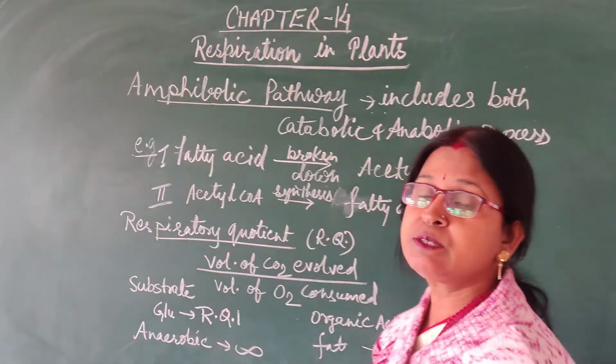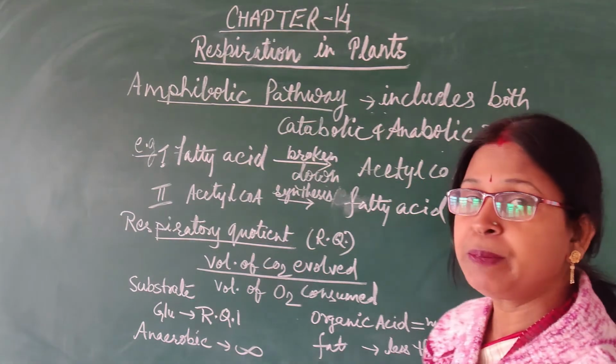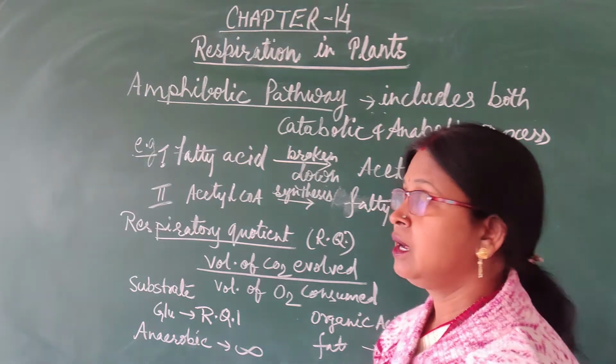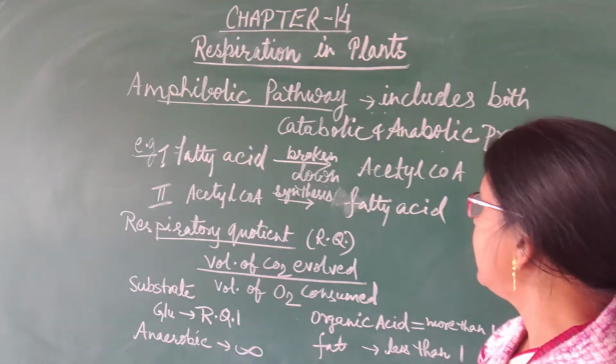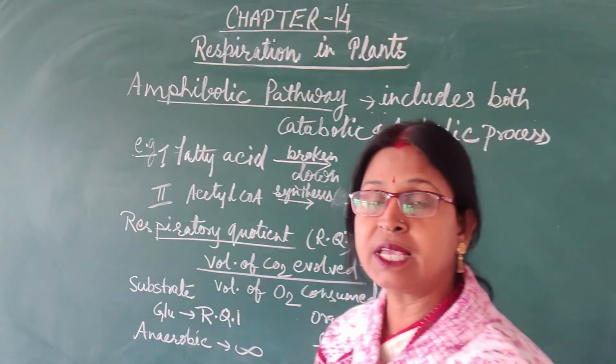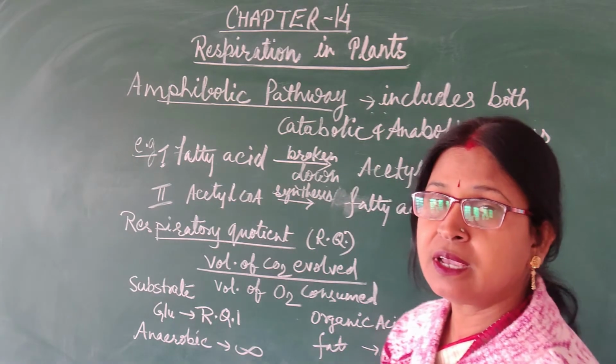Catabolic means in this pathway some of the reactions show in which complex materials are broken down into simpler ones, that is known as catabolism, as well as by the simple things the complex molecules are synthesized, that is known as anabolism.